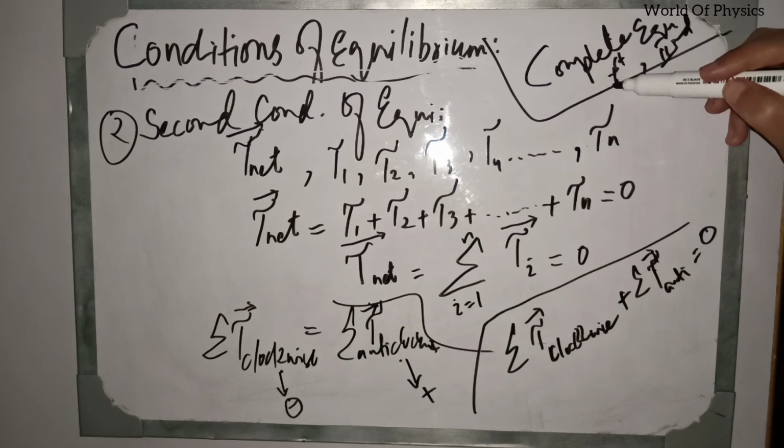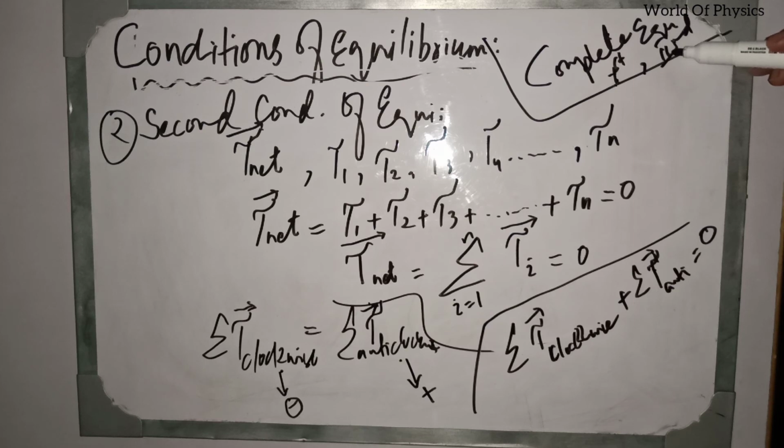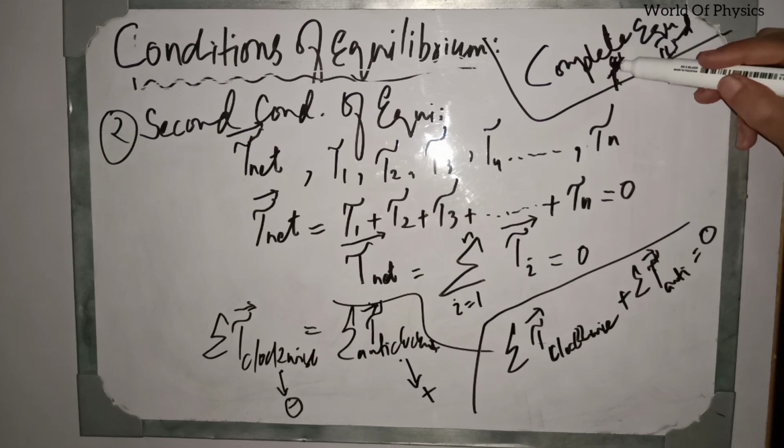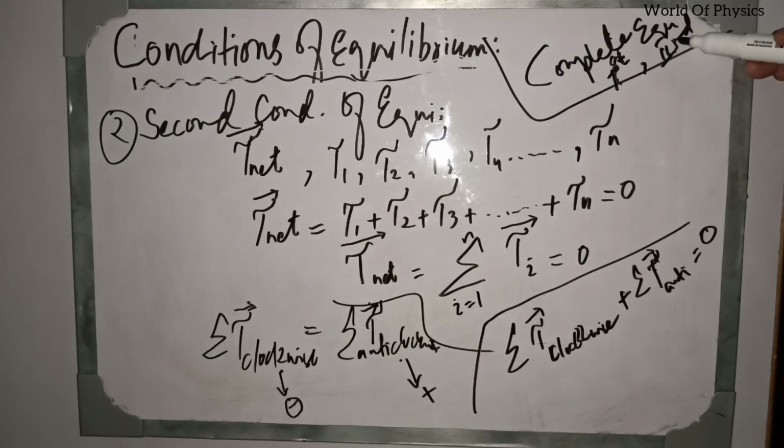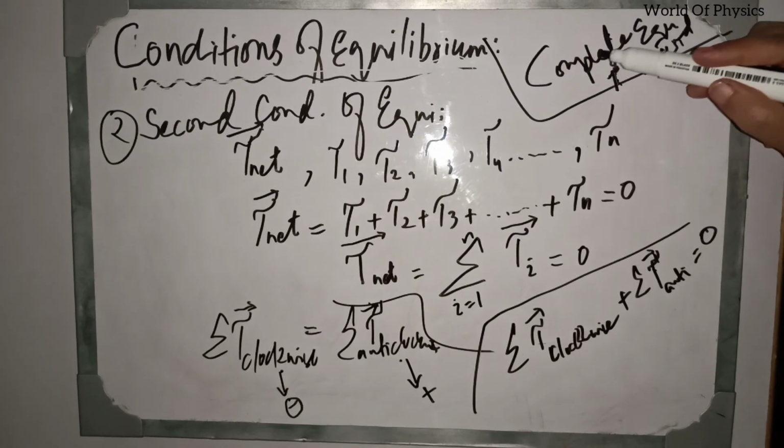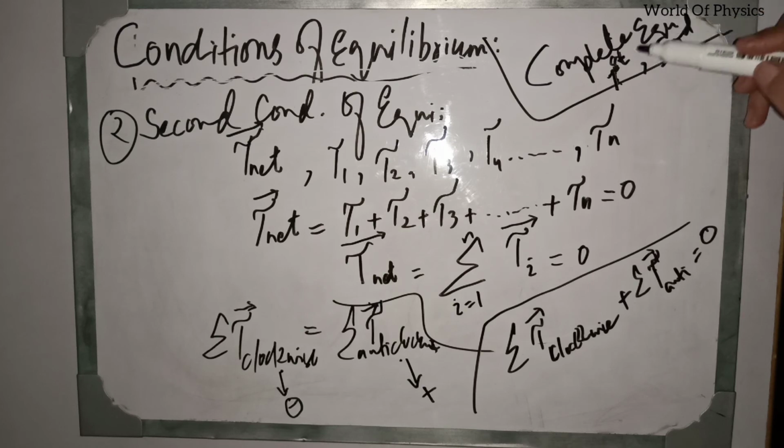The first condition states that the sum of all the forces acting on a body must be equal to 0. And the second condition states that the sum of all the torques acting on a body must be equal to 0. If both these conditions are satisfied, then complete equilibrium is attained by a body.